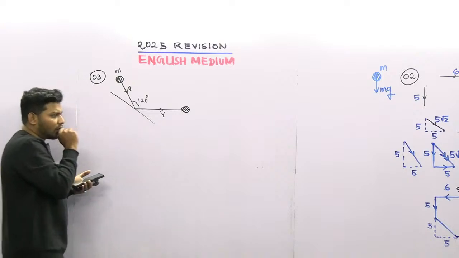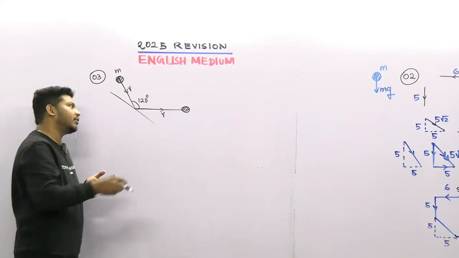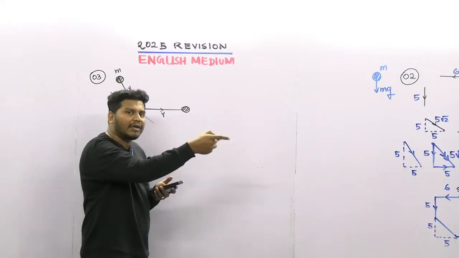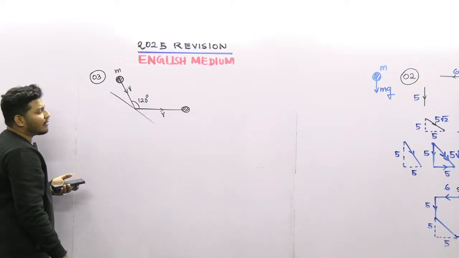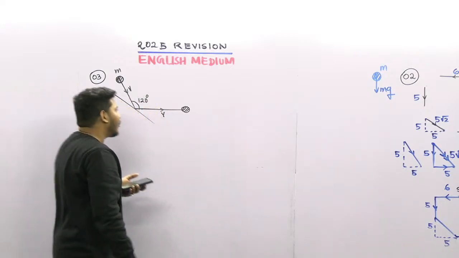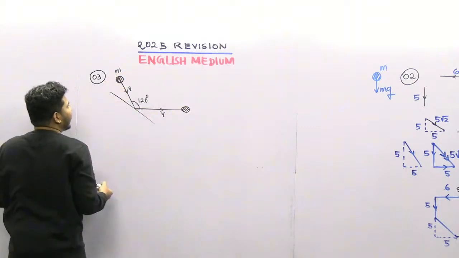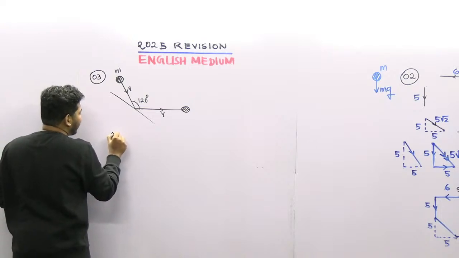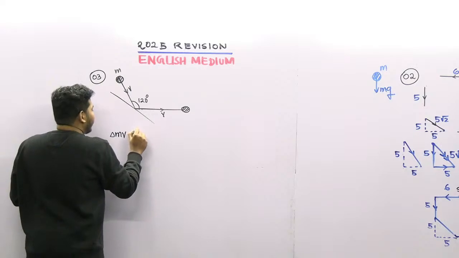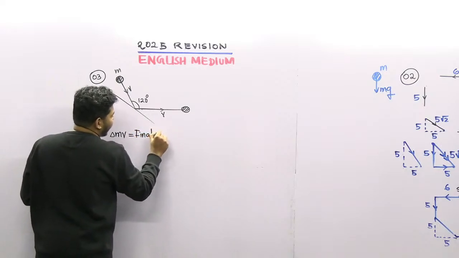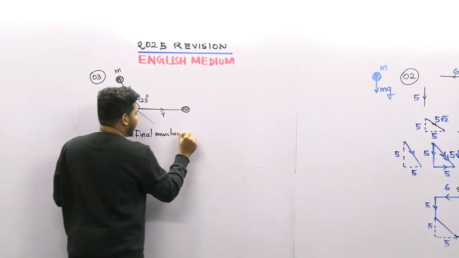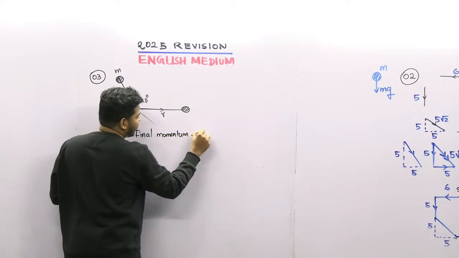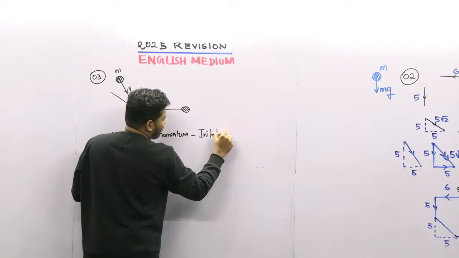So here, what you want to do is get the change in momentum. We already know that change in momentum is equal to impulse, right? So let's write the equation for the change in momentum. The change in momentum is equal to final momentum minus initial momentum, okay? Final momentum minus initial momentum.